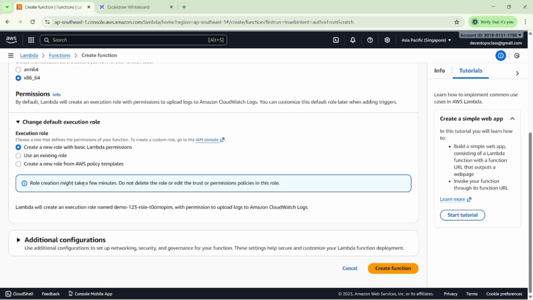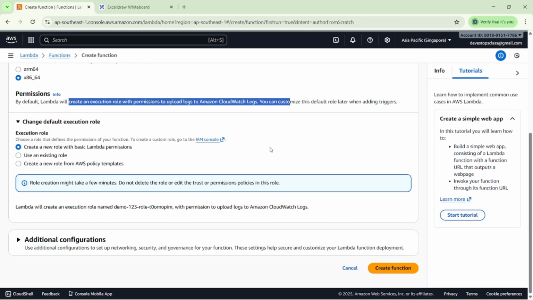Then we have the permissions here, which we will change. Change the default execution role, and create a new role with basic Lambda permission. What are the functions? We already know that. Whenever we send a request, at that time a new role will be generated. Already we saw that whenever we are executing, the container will be generated. So suppose users are visiting every 5 minutes, then a container will be generated.